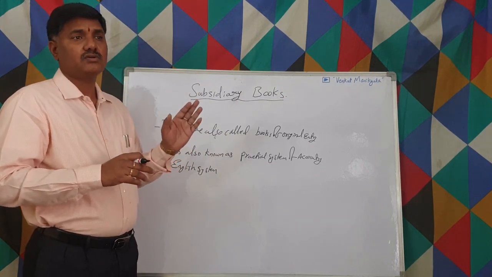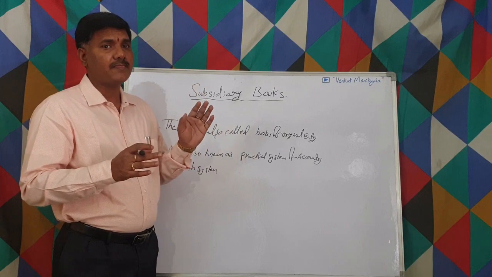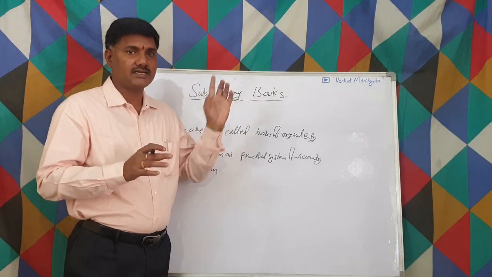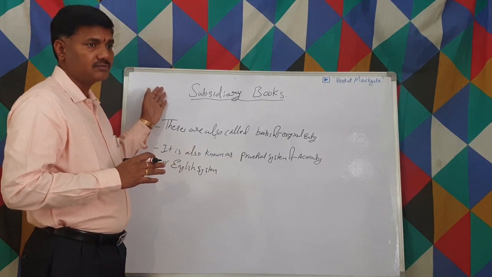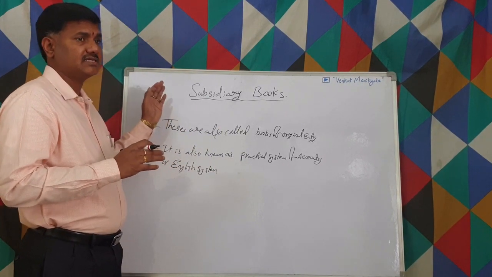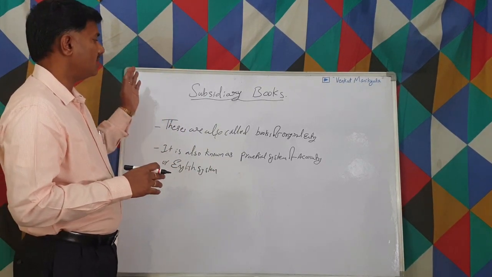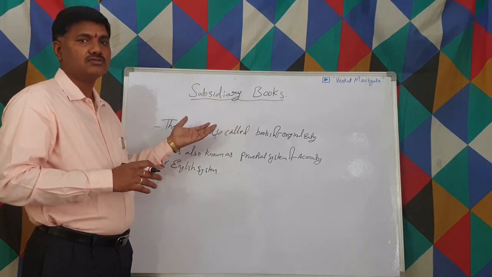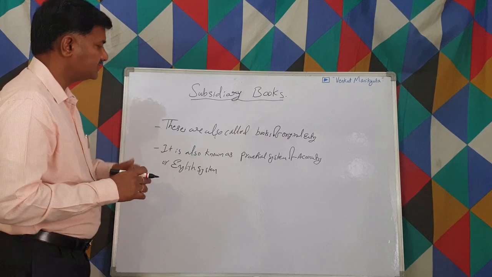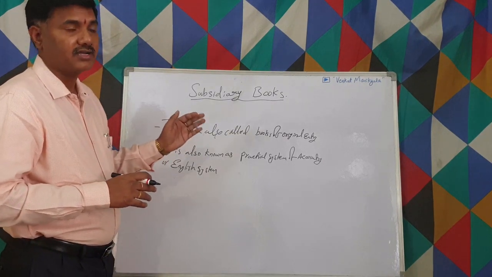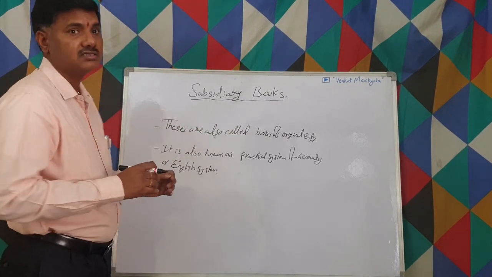These are an alternative only to the general journal, not the ledger or anything else. Subsidiary books are also books of original entry, and this is also known as the practical system of accounting or English system.